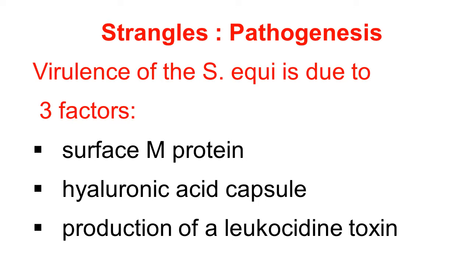And the third factor, production of leukocidin toxin. These factors are very helpful to the Streptococcus equi in producing strangles disease. How they help, we'll see in the subsequent presentation.